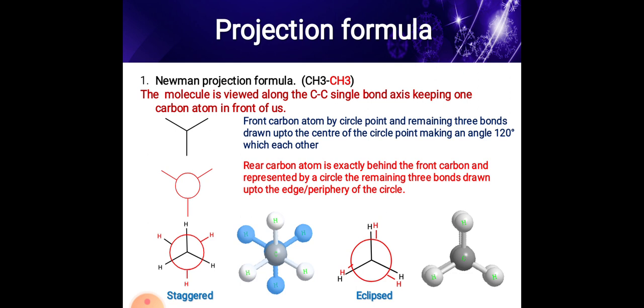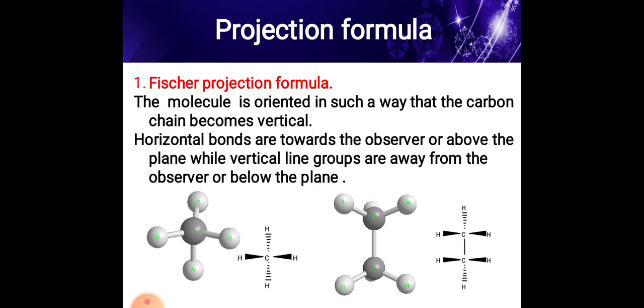Then the Newman projection formula. The molecule is viewed along the carbon-carbon single bond axis, keeping one carbon atom in front of us. See the first structure: the front carbon atom is represented by a circle point, and the remaining three bonds are drawn up to the center of the circle, making an angle of 120° with each other. The rear carbon atom is exactly behind the front carbon and is represented by a circle, and the remaining three bonds are drawn up to the edge of the circle. This is the structure of the staggered conformation and the eclipsed conformation.